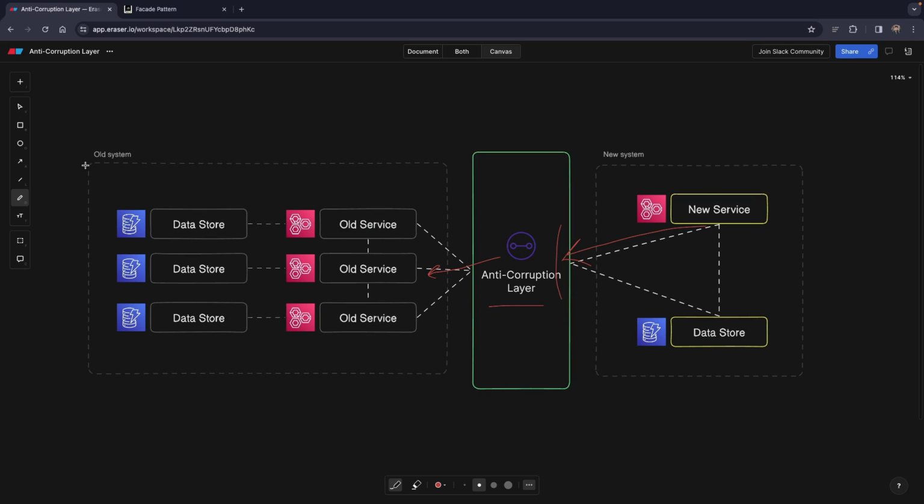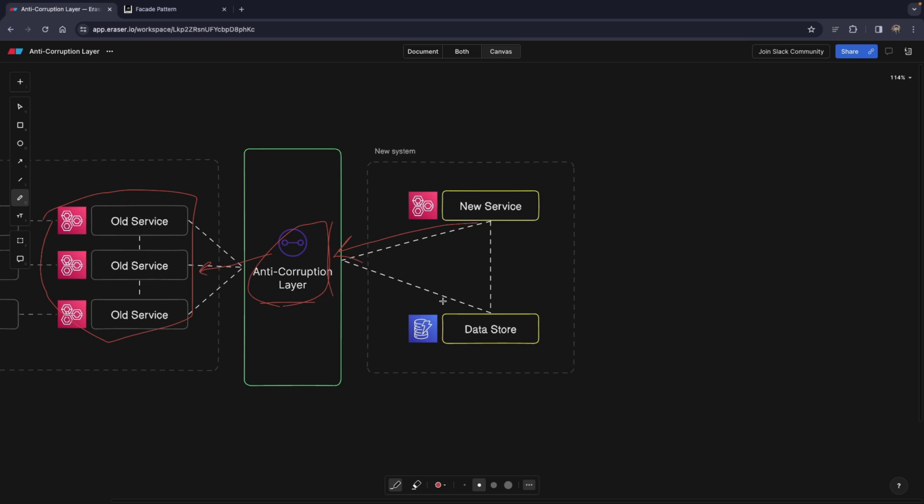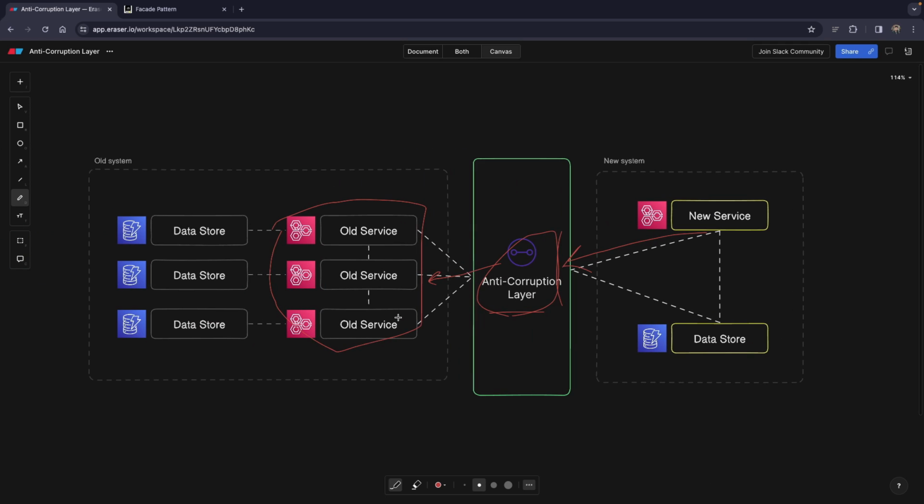Now, I have to also say that anti-corruption layers, so this guy, are not only used during migrations. Okay, you can use them for migrations, meaning as soon as you're done migrating all of these services, you're going to get rid of the anti-corruption layer and you're good with your new system. That's not the only use case, although it is one of the primary use cases.